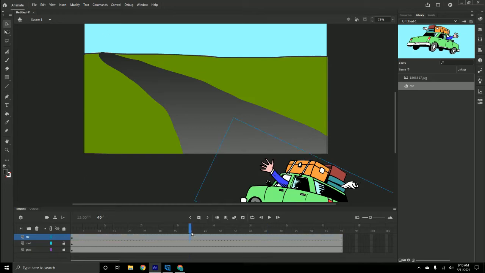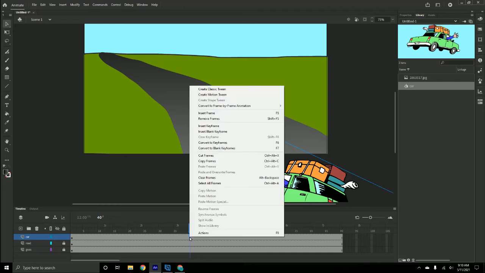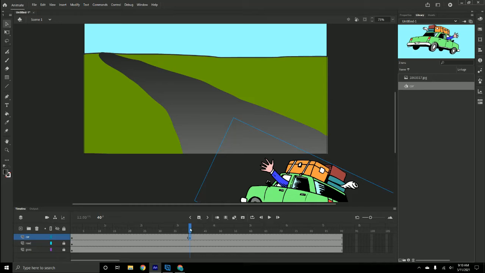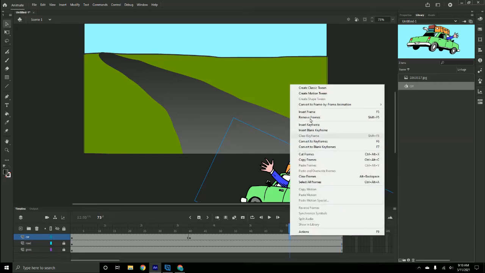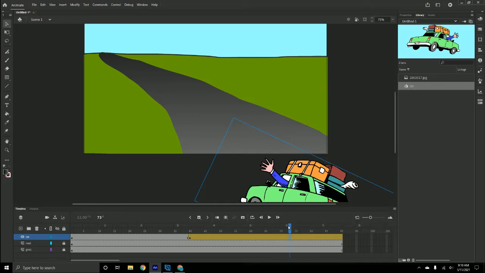So I'm going to go to about frame 40 because that's where I don't want it to immediately pop into the frame, right? So they're going to hear an audio clip of a car starting, and then you're going to hear vroom, and this car is going to whiz by. Okay, so insert keyframe. This is where it starts moving. Let's go ahead and convert this to a motion tween, okay? And put my playhead on frame 90.